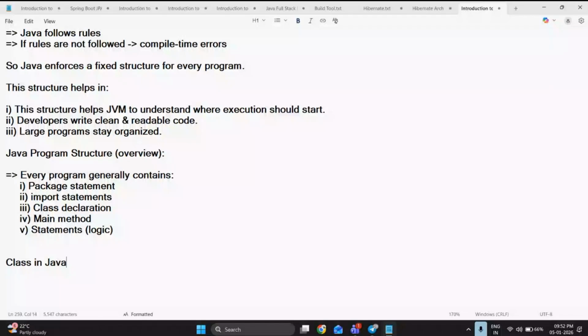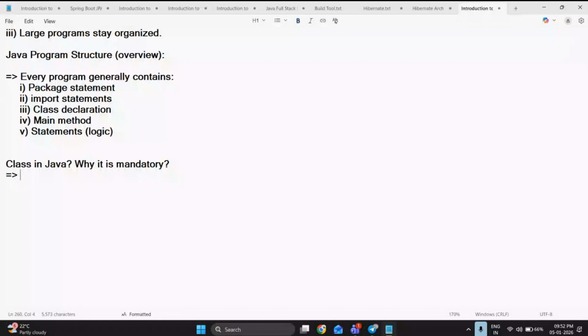What is a class? Simple question. A class is a blueprint, or I can also say a template. Class is a blueprint or a template. So what is a blueprint? We can take an example from real life. Examples in real life: the blueprint of a house, the design of a car, etc.